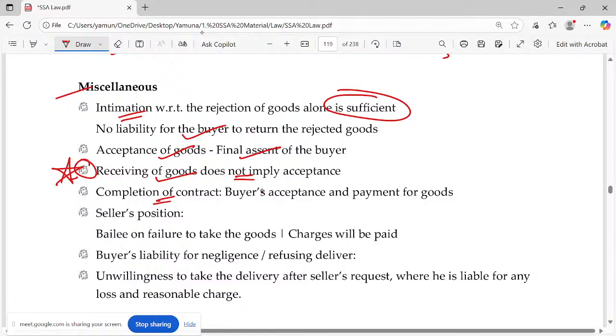Completion of contract: buyer's acceptance and payment of goods. Yes, both have to be done. Then only the contract will get completed. Please highlight.